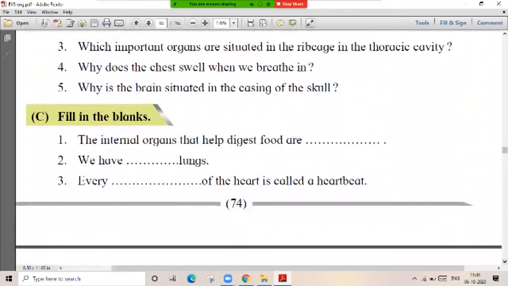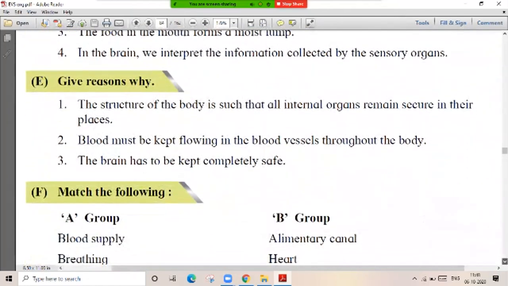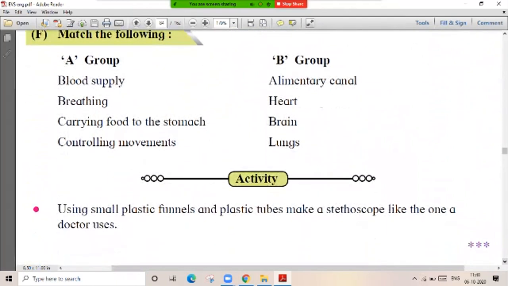Some question answers are there, easy. Try to find out the questions and answers.